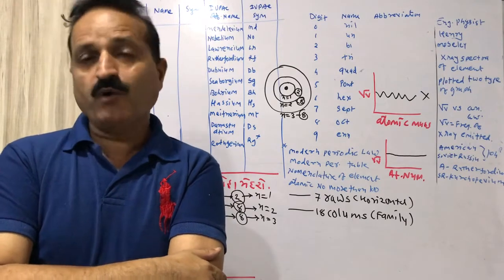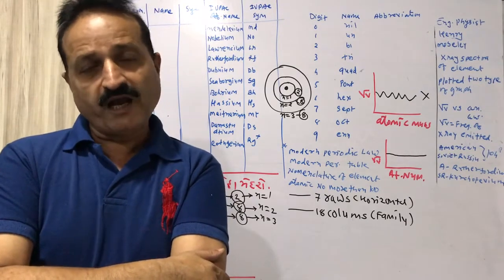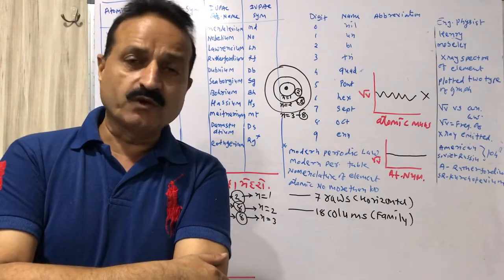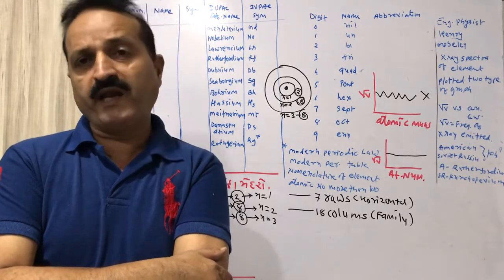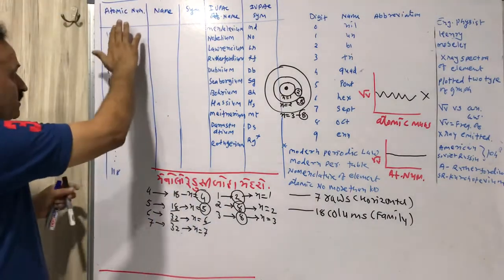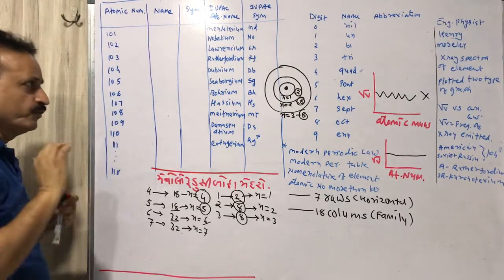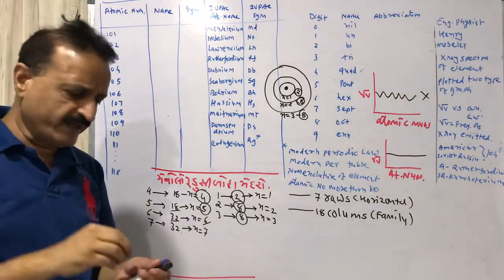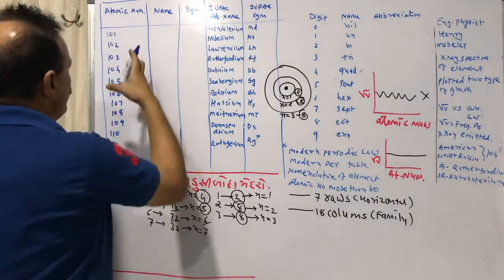That is the name given by IUPAC for elements not discovered or claimed by any country. You have to follow this method.